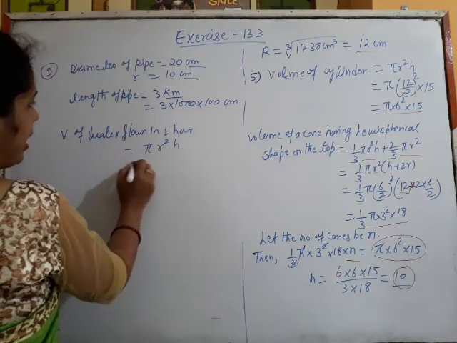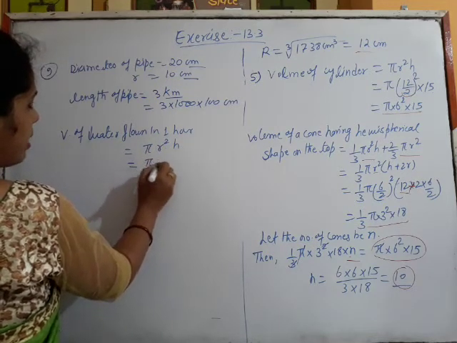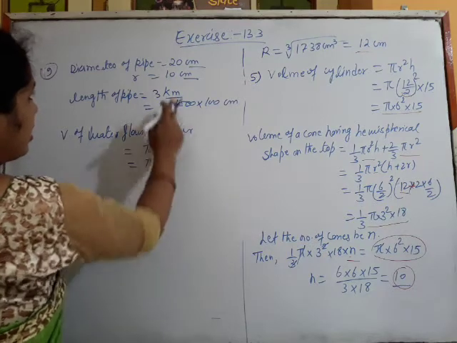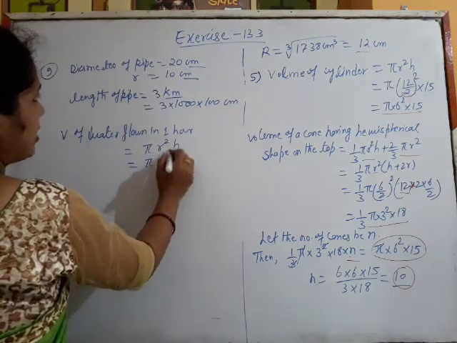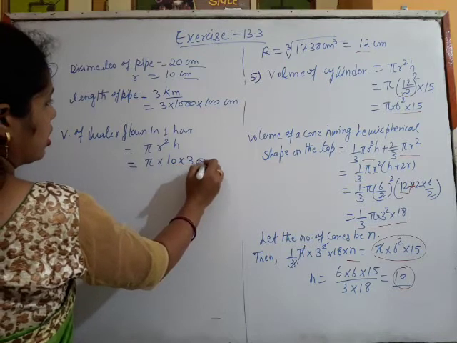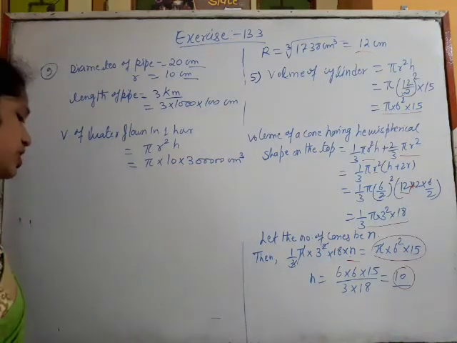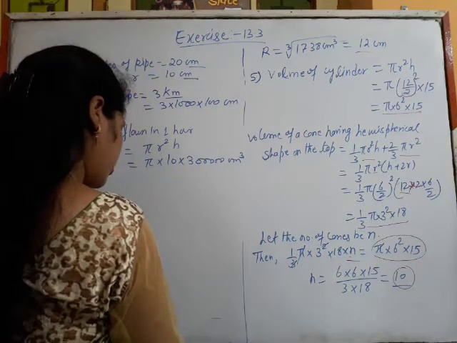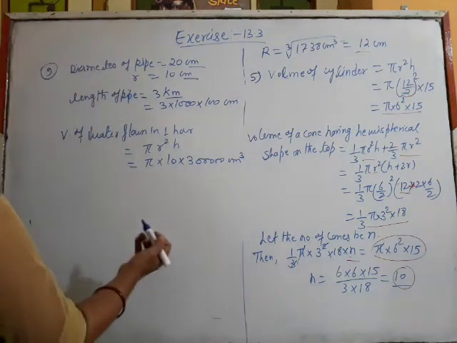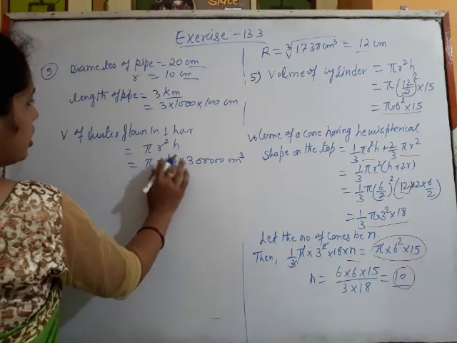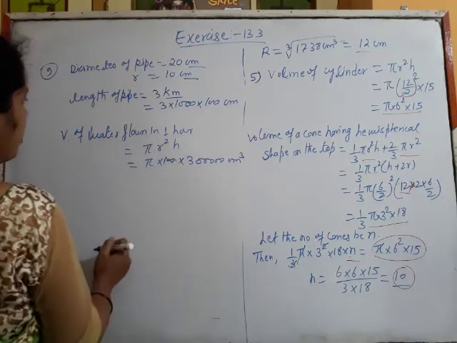So pi r square h. Pi we will leave as it is. R is 10 and the height is this much, centimeter cube. So this is the volume of the water flown in 1 hour. Now r square, that means it is 100.